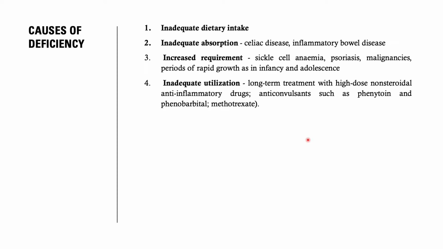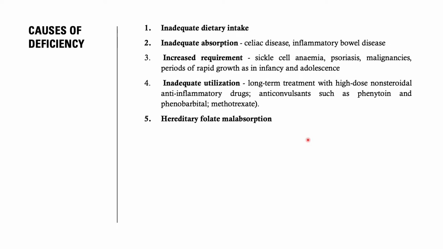Other than these anti-inflammatory drugs, there are some anticonvulsant drugs like phenytoin and phenobarbital, and methotrexate. They can cause inadequate utilization of folic acid and further cause folic acid deficiency.